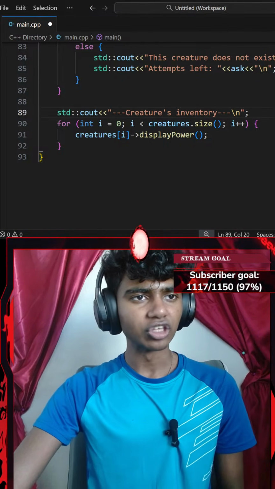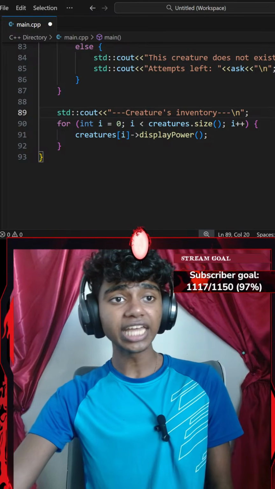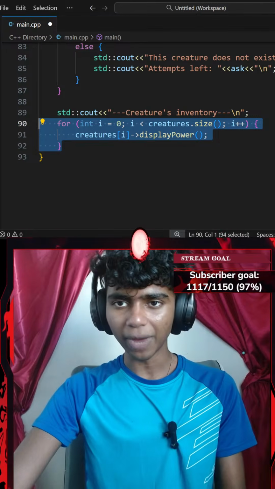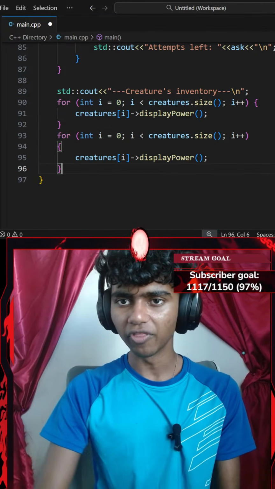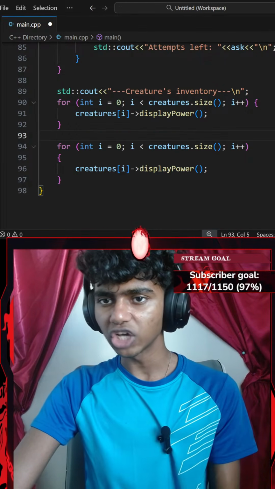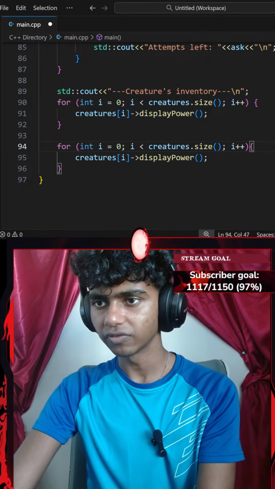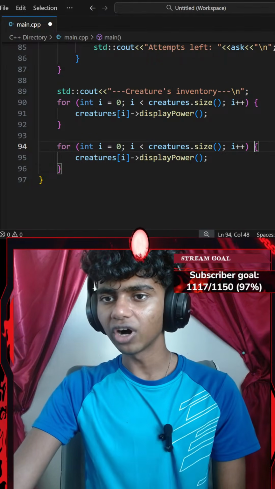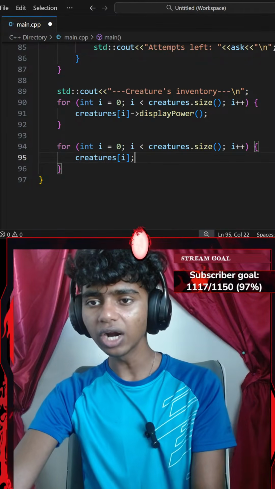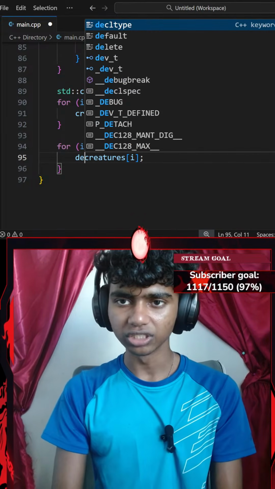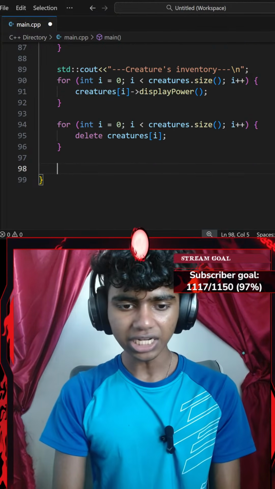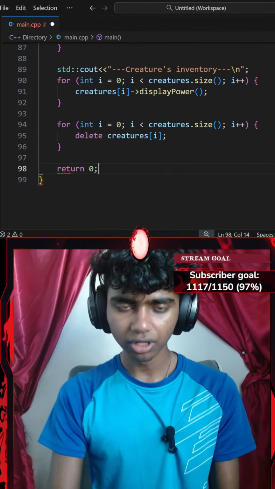Okay, perfect. So I use a for loop for that, then properly delete them, triggering all destructors. Okay, so just to save time, I honestly might copy the for loop and then paste it all the way here. And inside of my for loop, instead of changing something, let me just delete that part. There we go. Okay, instead of having an arrow operator that displays my power, I'm going to use the delete keyword. So I'll go with something like delete creature. There we go. Okay, perfect. Lastly, let's go ahead and return 0.